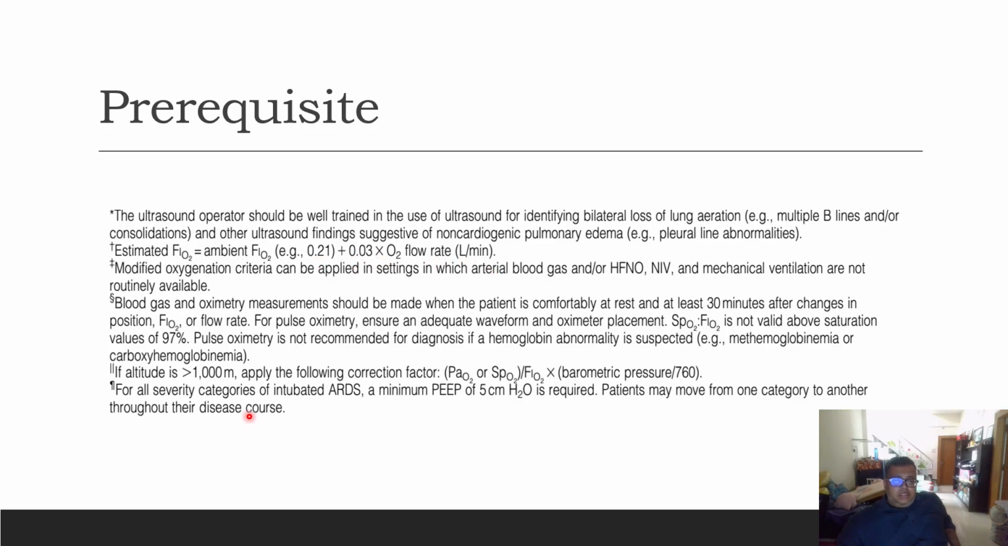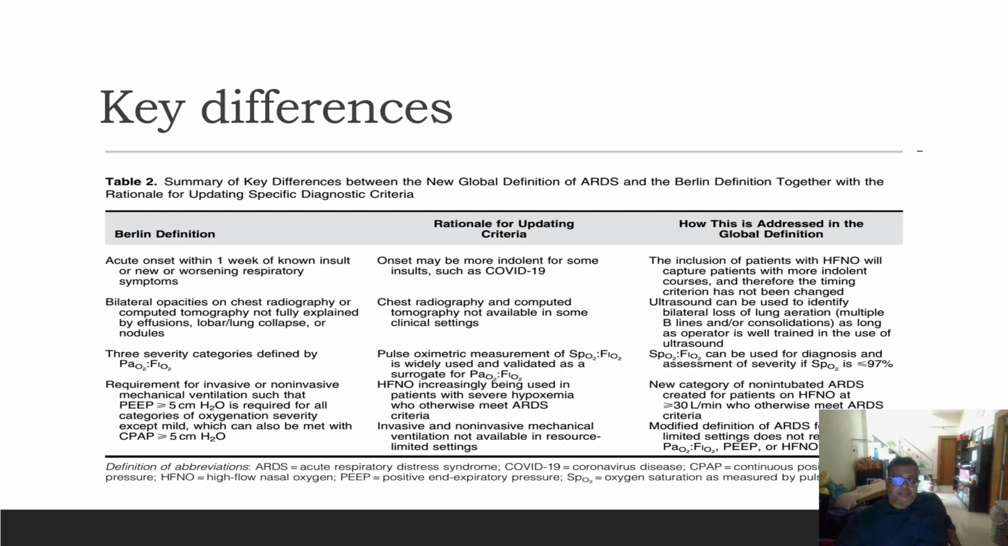rate. For all severity categories of intubated ARDS, a minimum PEEP of 5 centimeters is required. Patients may move from one category to another throughout their disease course. So the key differences, again, we note what the limitations in the Berlin definition were and how they have been addressed in the global definition.